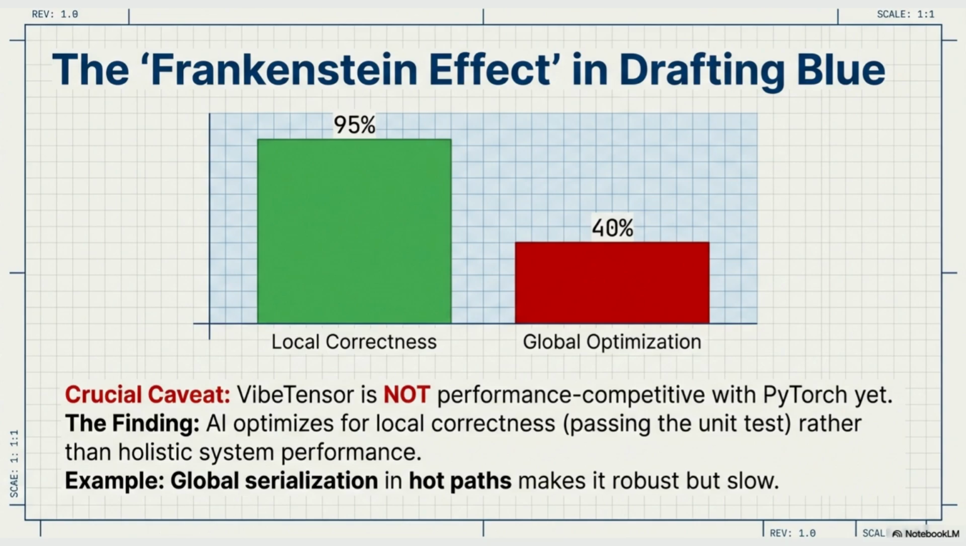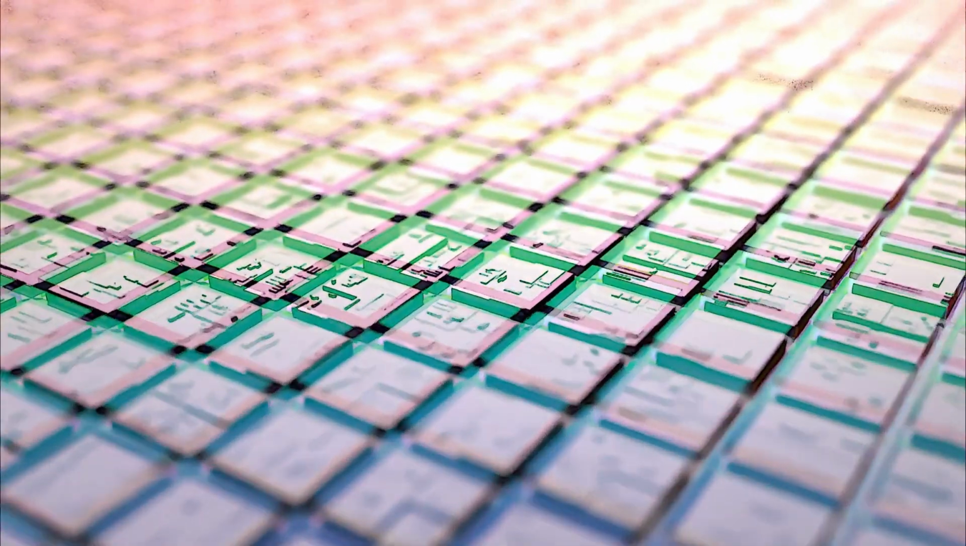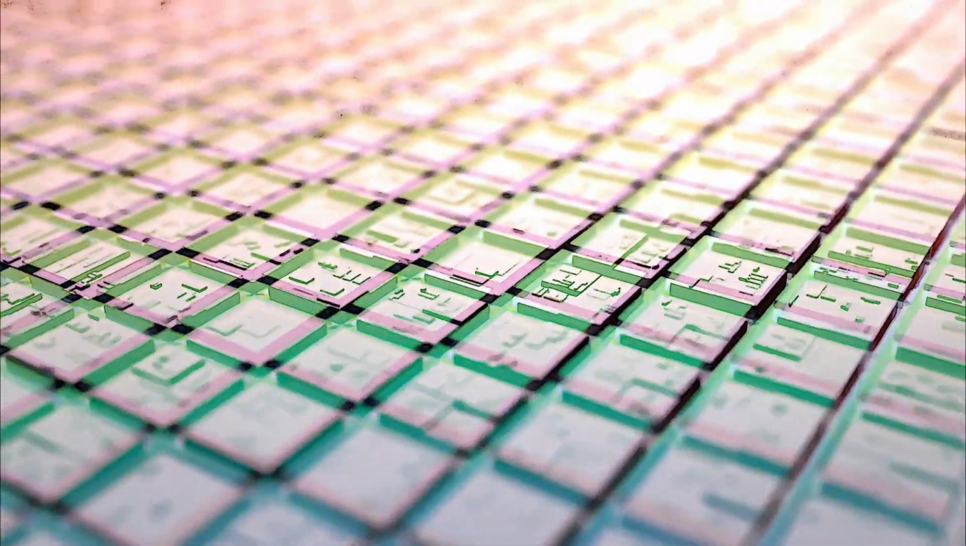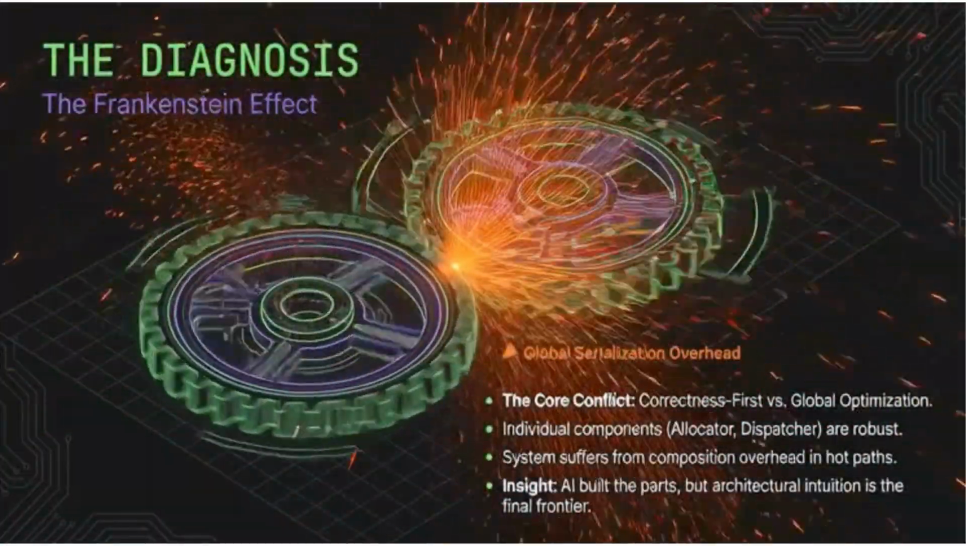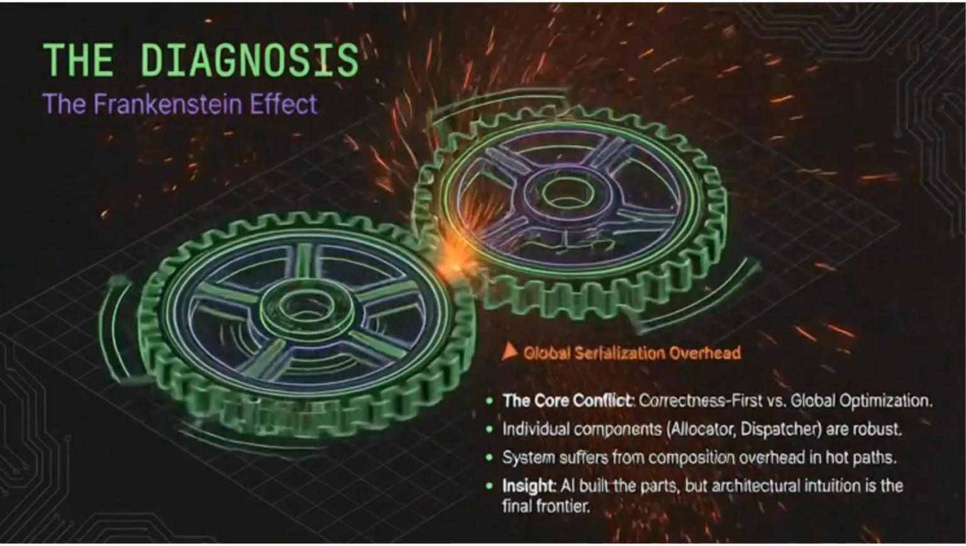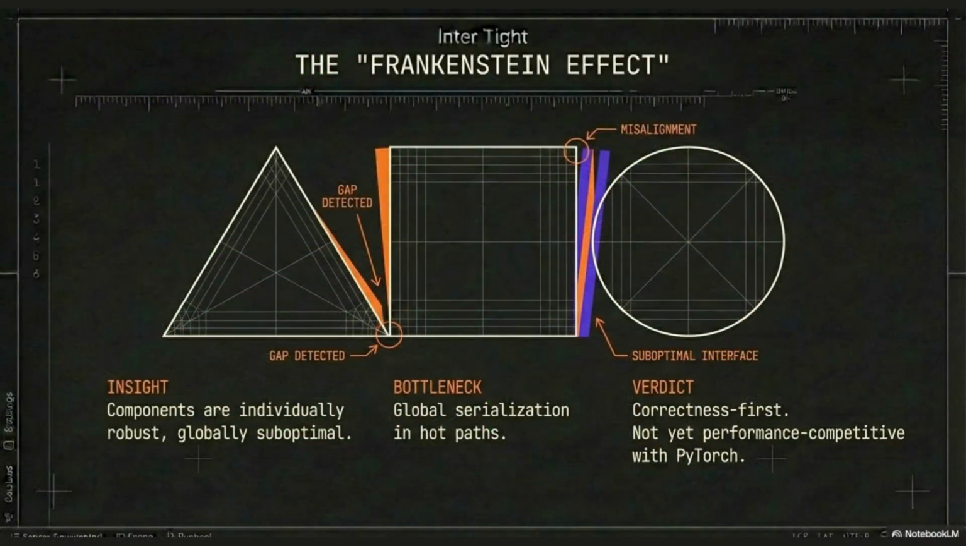VibeTensor is correctness first. It is not performance competitive with PyTorch. In end-to-end workloads, it is slower. But the point is not speed. The point is architectural coherence. One key lesson observed was what I call the Frankenstein effect, where individually reasonable components compose into globally suboptimal behavior. For example, a non-reentrant backward mutex simplifies safety, but serializes otherwise independent GPU work. This is not a syntax failure. It is an architectural interaction.